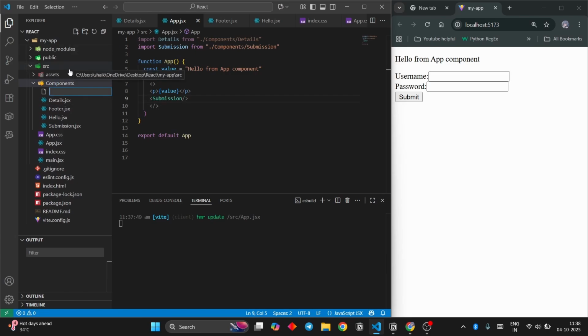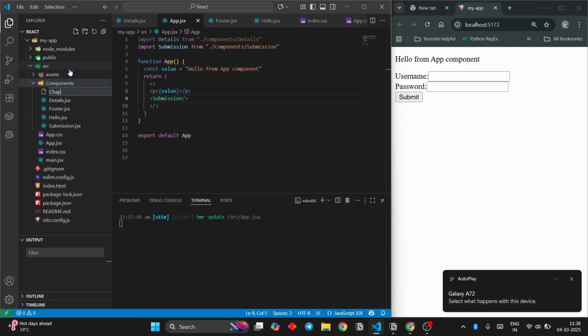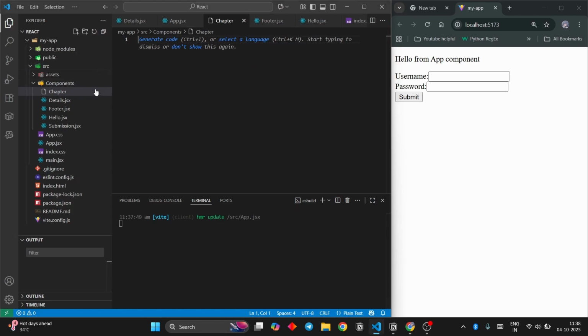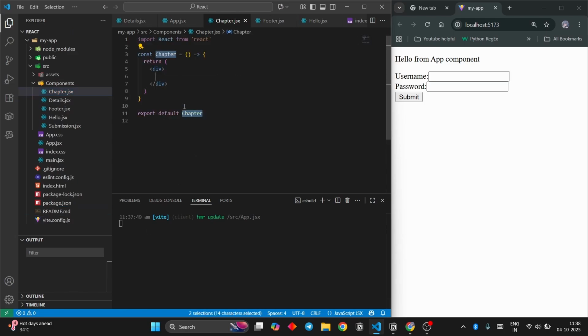I'm gonna say chapter, chapter with a capital C. Okay, JSX, and then RAFCE to this, and then I'm just gonna write H1 hi from chapter component.